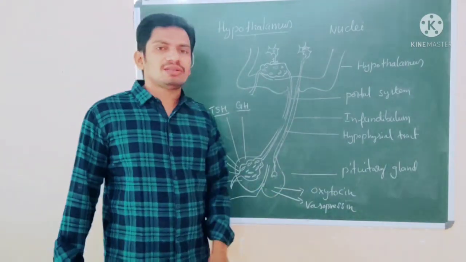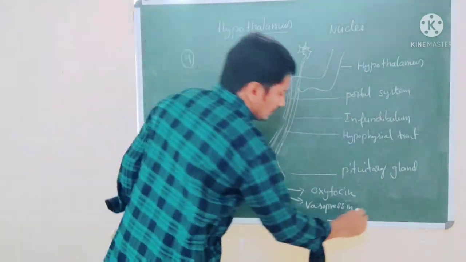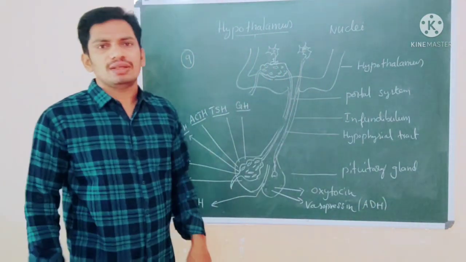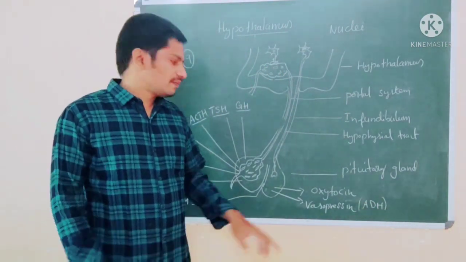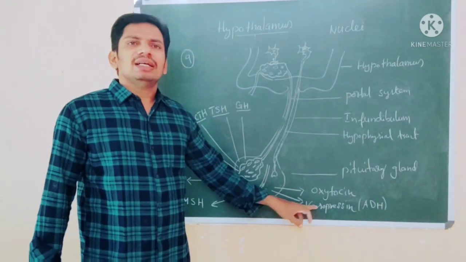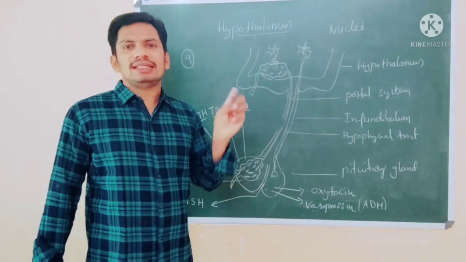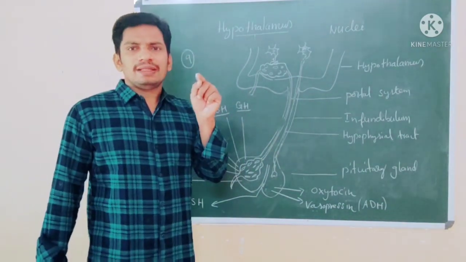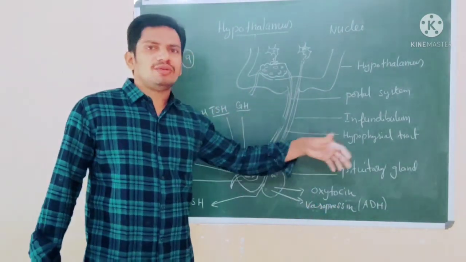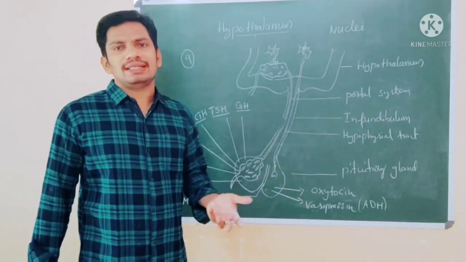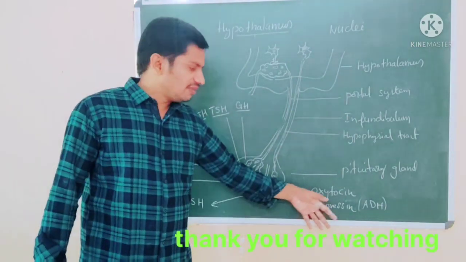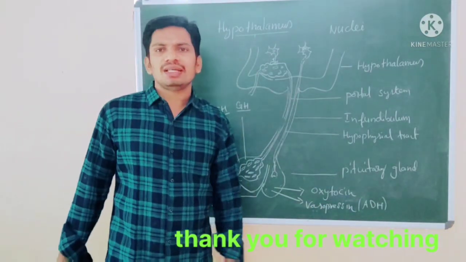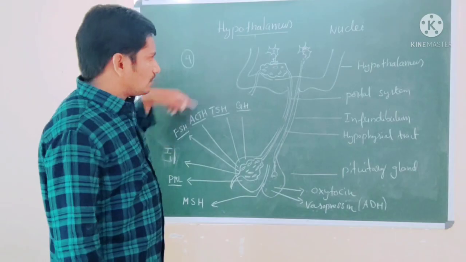Vasopressin is also called ADH, antidiuretic hormone. This hormone acts on the DCT of our nephrons. In the nephron, when dilute urine is excreted with some electrolytes, reabsorption takes place and it prevents diuresis. So the total